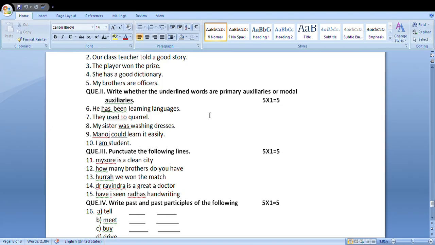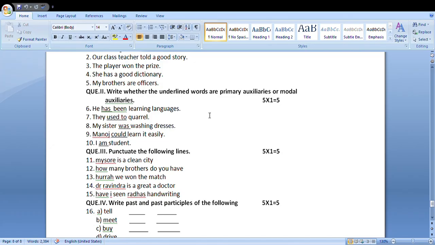Then there would be would, been. These are primary auxiliaries. Once again, am, is, are, was, were, shall be, will be. Have, has, had, shall have, will have. Do, does, did. Then been, being. They are used in passive forms.